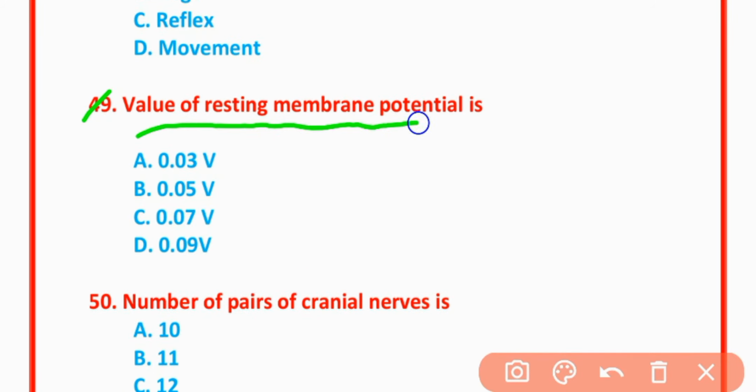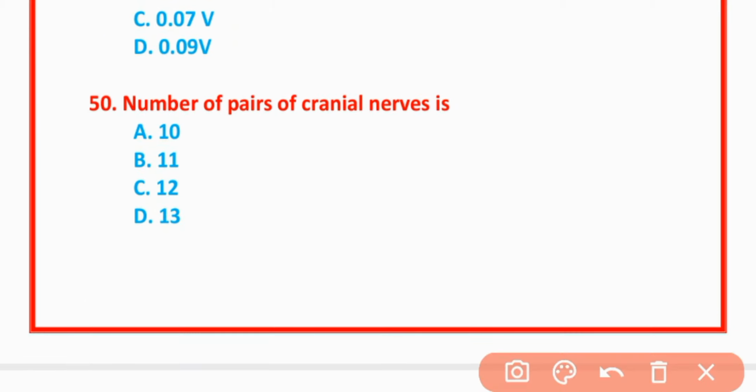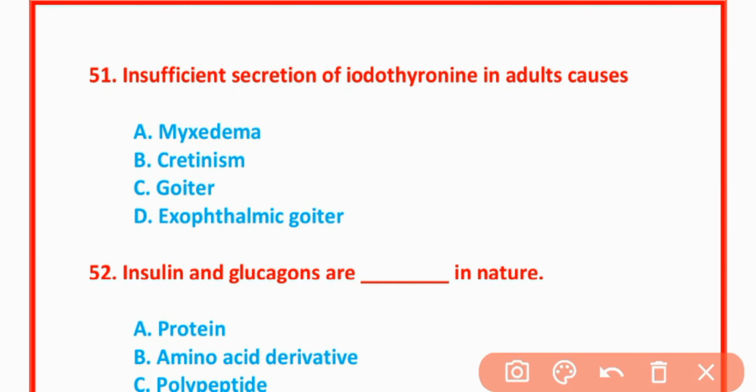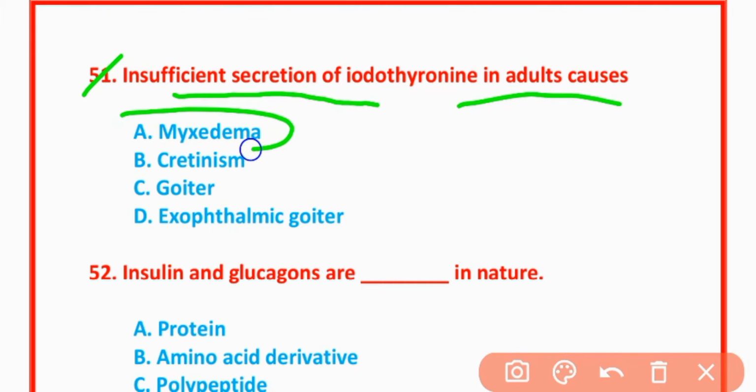Value of resting membrane potential is 0.07 volt. MCQ number 50. Number of pairs of cranial nerves is 12. Option C is 12. 51. Insufficient secretion of iodothyronine in adults causes myxedema. Option A is correct.